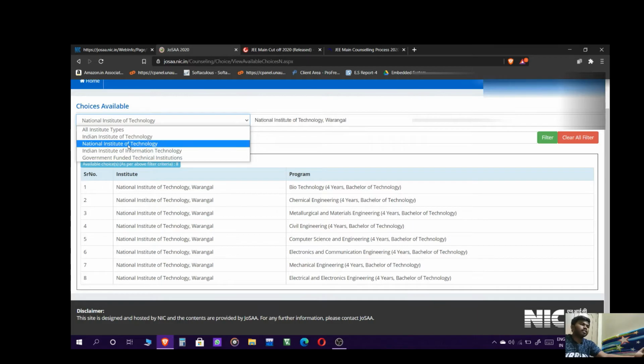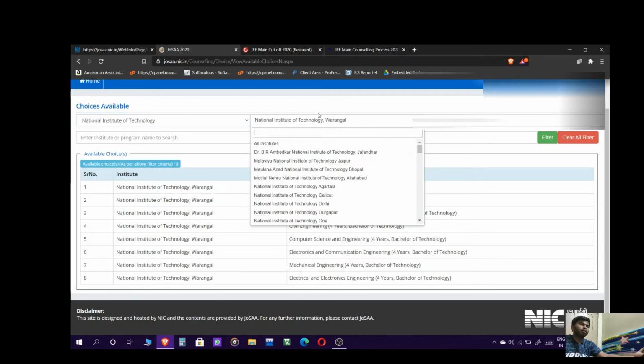if I qualified only JEE Mains, I will put NITs from home state to other states, and there are some IIITs also. I will put IIITs also. And if I qualified JEE Advanced also, I will give my first preference to JEE Advanced based colleges, which is nothing but IITs, and after that I will give preference to the NITs from my home state to other states.